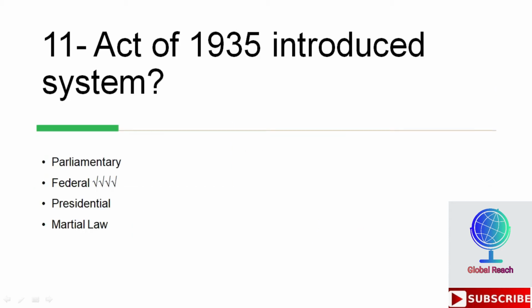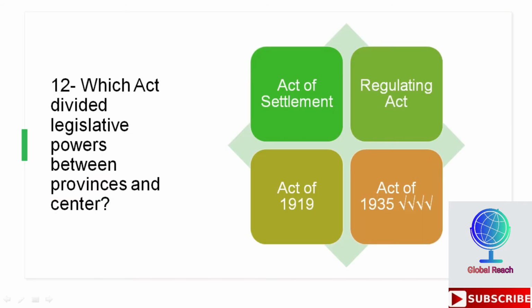Act of 1935 introduced which system? Options are parliamentary, federal, presidential, martial law. So the correct option here is federal. Act of 1935 introduced federal system. Which act divided legislative powers between provinces and center? Options are Act of Settlement, Regulating Act, Act of 1919, Act of 1935. So the correct option here is Act of 1935. Act of 1935 divided the legislative powers between provinces and center.